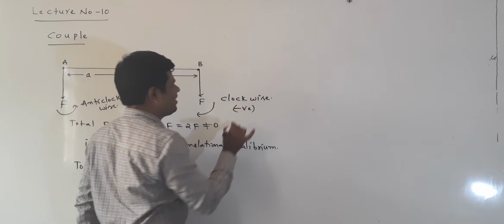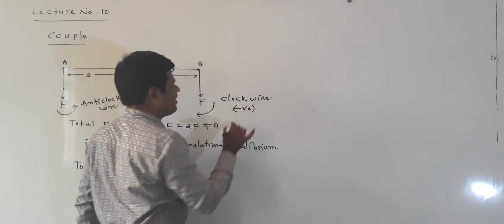Here this is the anti-clockwise torque. The magnitude is the same because the angle between A and F is 90 degrees. So AF, the anti-clockwise torque, is taken as positive, and this is taken as negative. AF minus AF is equal to 0, which means the total torque is 0. When the total torque is 0, it is in rotational equilibrium, but not in translational equilibrium. That's the reason it is in partial equilibrium. This is one example. Next we will discuss another example.